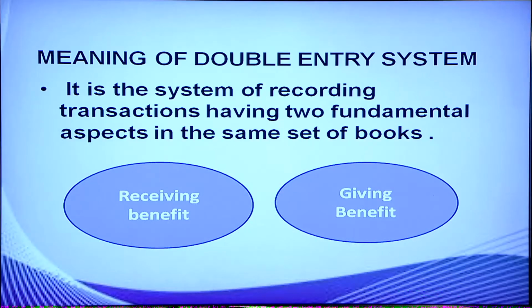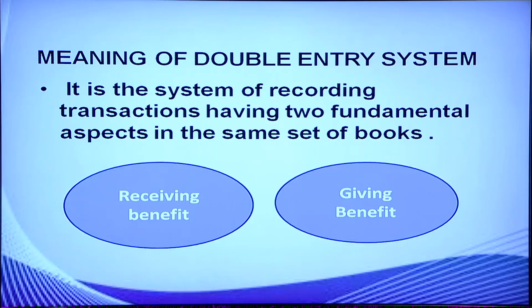We have studied that transactions are recorded systematically. What is that system? That system which is accepted universally can be called the double entry system. It is a system of recording transactions having two fundamental aspects in the same set of books. One is the receiving benefit and another is the giving benefit.